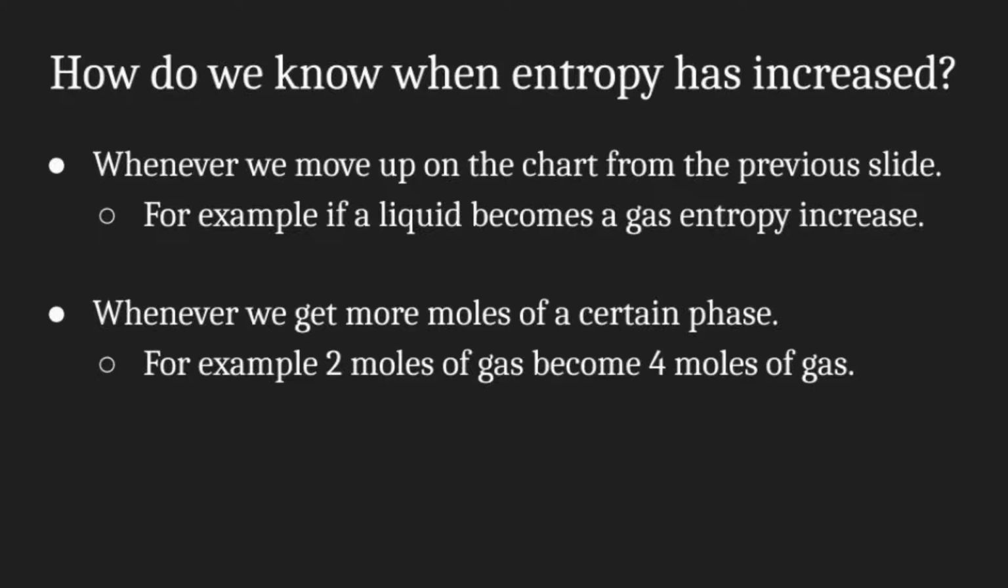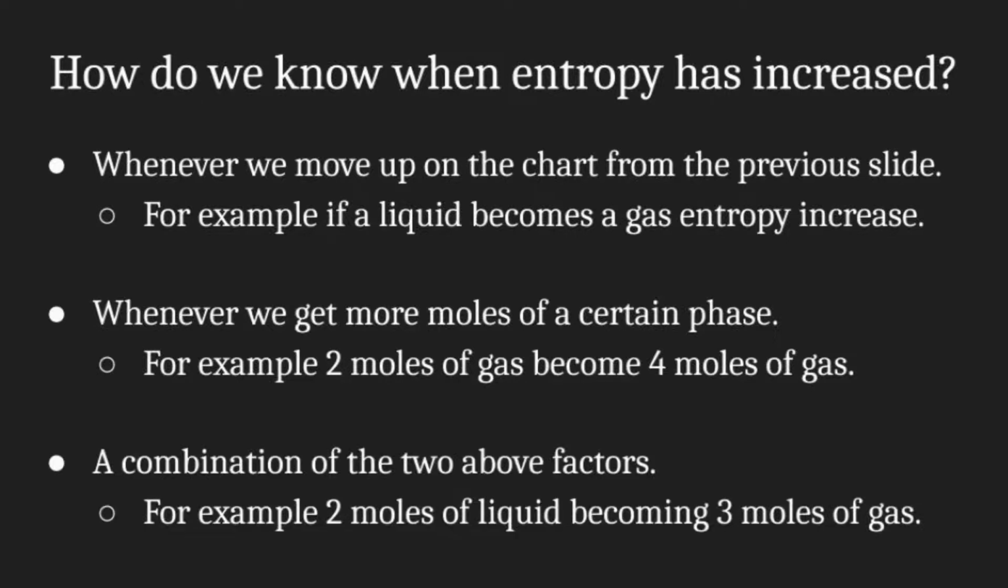It also doesn't specifically have to be a gas. If we have 2 moles of solid and it becomes 10 moles of solid, that would still be an increase in entropy because we have more particles. We also could have any combination of the above 2 bullet points, where we could create more moles and move up on the chart, such as 2 moles of liquid becoming 3 moles of gas. And of course, if we go backwards from any of these bullets, such as a gas becoming a liquid, entropy would decrease in that direction.